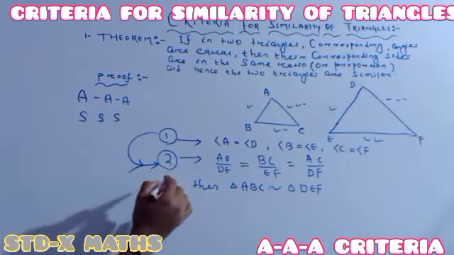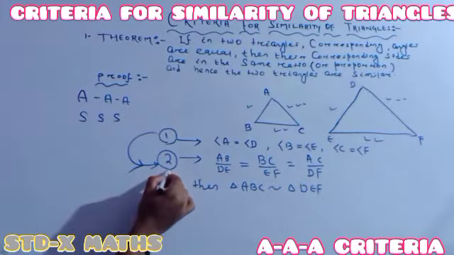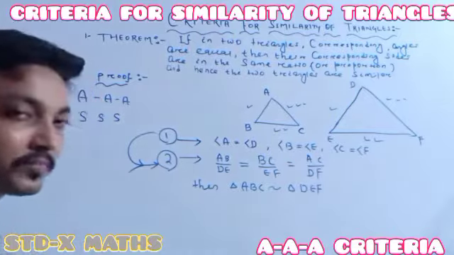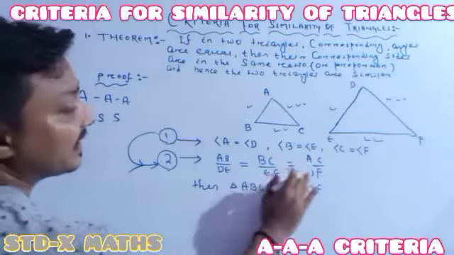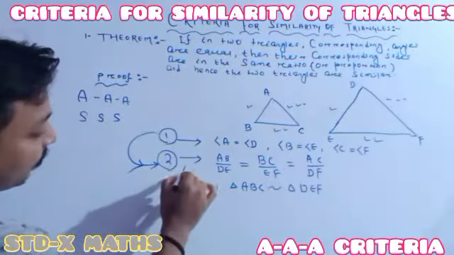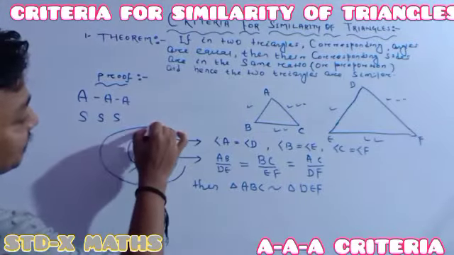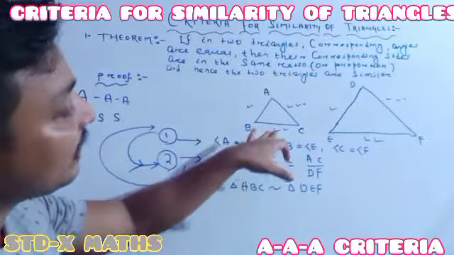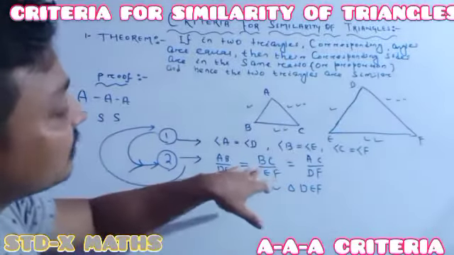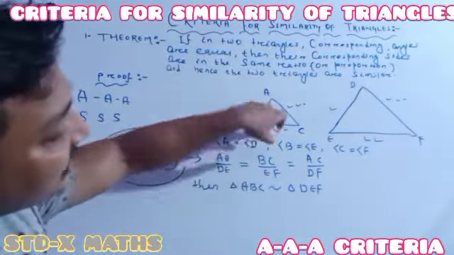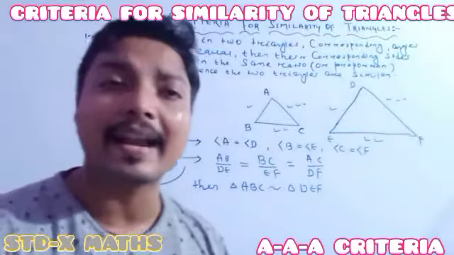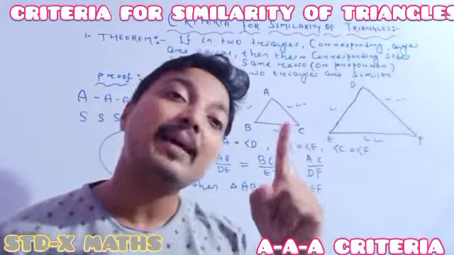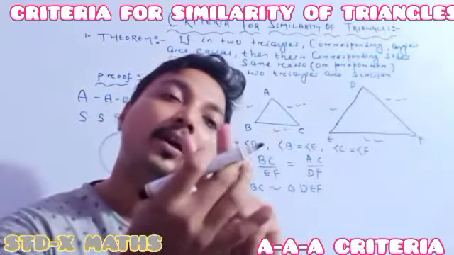SSS criteria means if the corresponding sides are in the same ratio, automatically the angles are the same. It means that when the first is satisfied, the second is automatically satisfied, and then we can say that both the triangles are similar. Talking about the first, if it is the same as the second, then we can show that the triangles are similar.